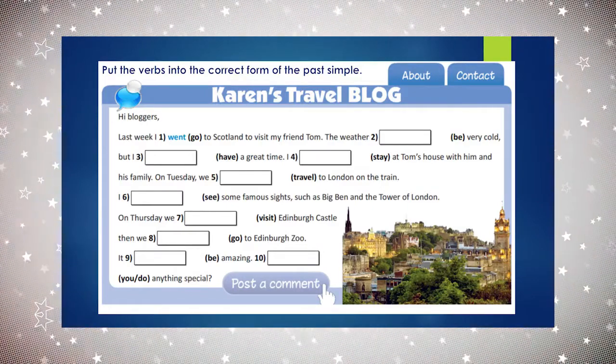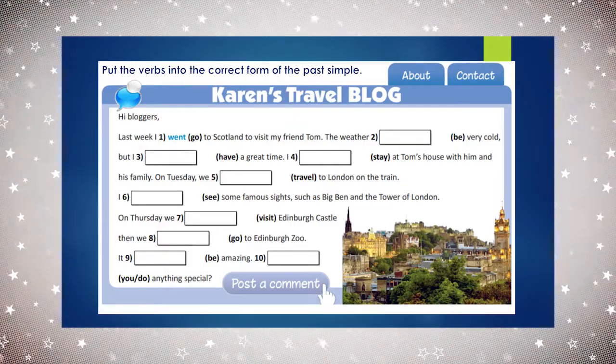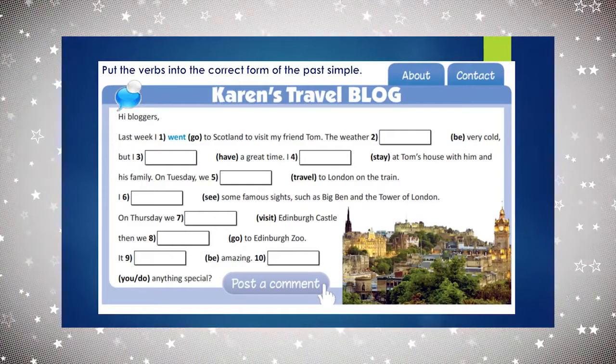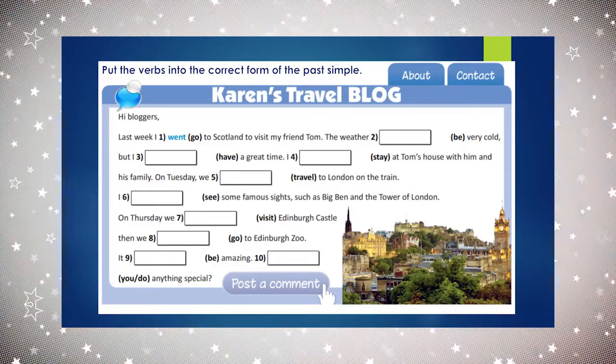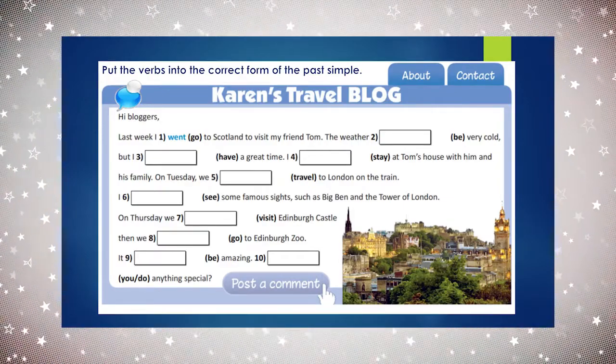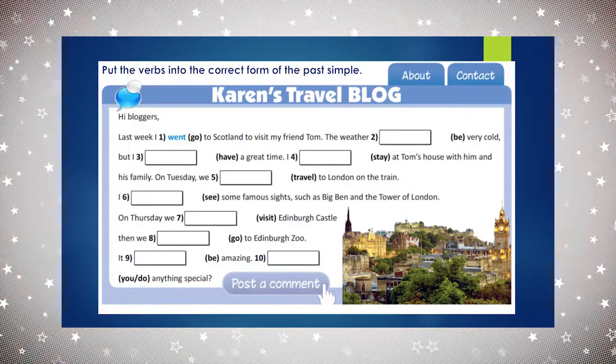Let's continue. I stay. This is a regular verb. How do we make a sentence with a regular verb in the past simple? Yes, we add the ending ed. So, I stayed at Tom's house with him and his family. On Tuesday, we travel. Travel is a regular verb again. So, we add ed ending. We traveled to London on the train.